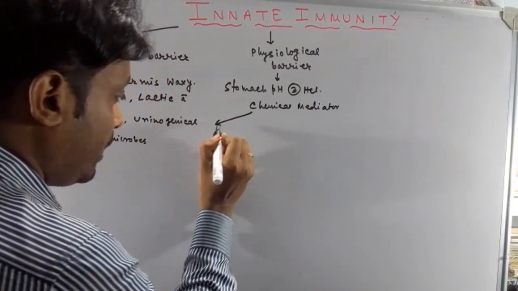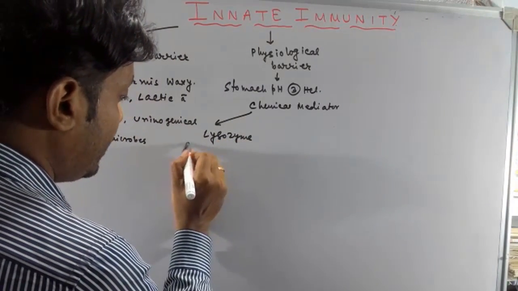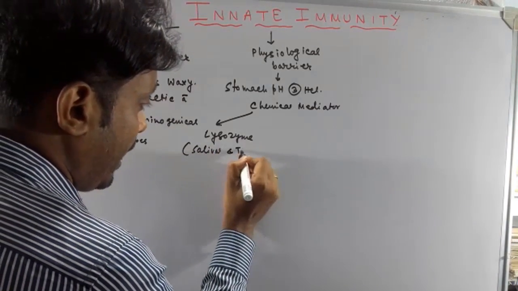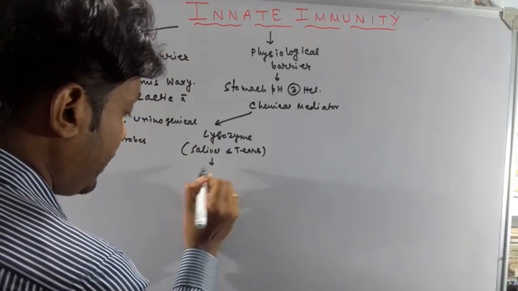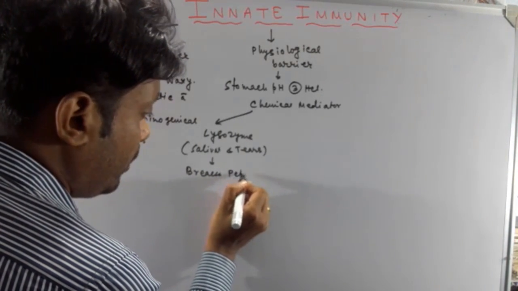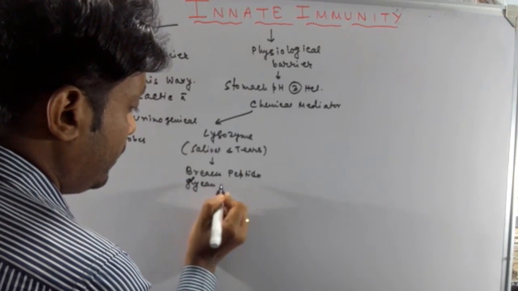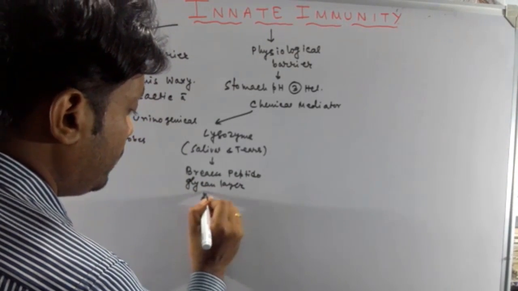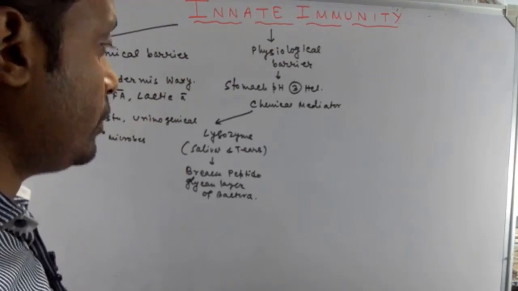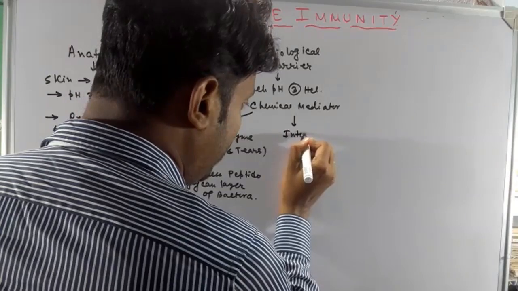Chemical mediators include lysozyme, which is a kind of enzyme. It is present in saliva and tears, and this lysozyme breaks the peptidoglycan cell wall layer of bacteria, so that these bacteria cannot cause any kind of disease. And next is interferon, and here I can tell you that this is very important.